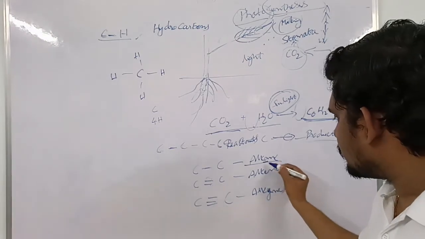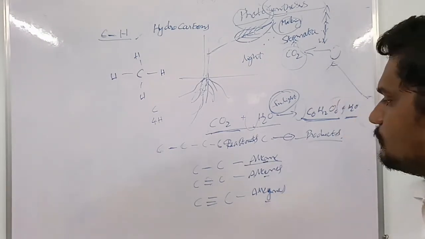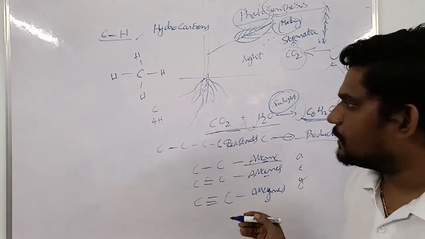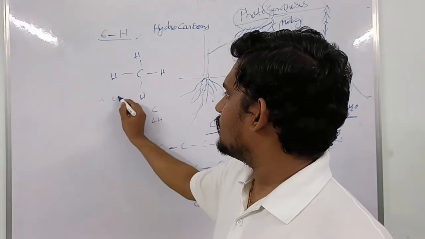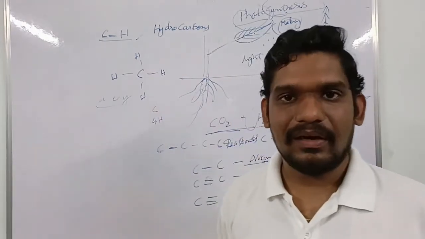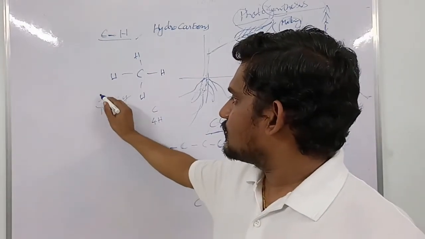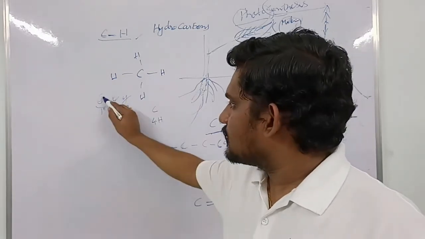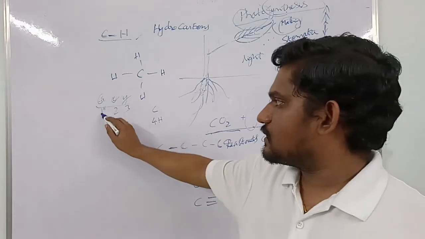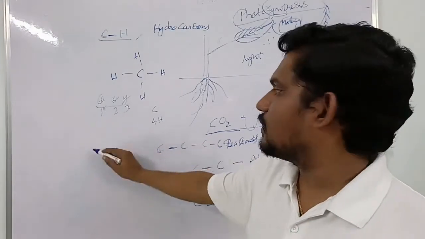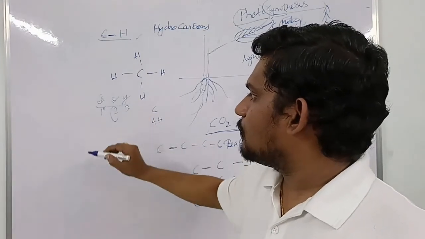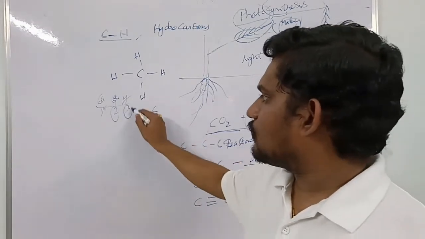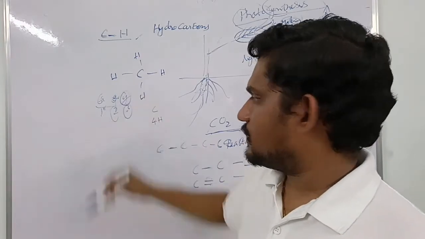In order to remember them: A, E, Y. If you write them in alphabetical order, A, E, Y, the first one is A, the second one is E, the third one is Y. That means A, alkane, always has only one bond, a single bond. If there is a double bond, that means two, remember, those are called alkenes. When they have a triple bond, three, alkynes.